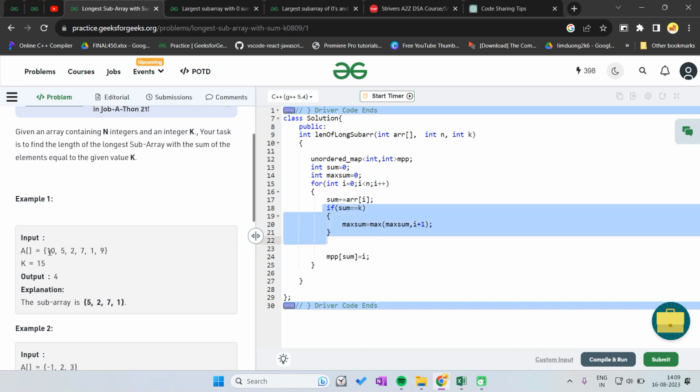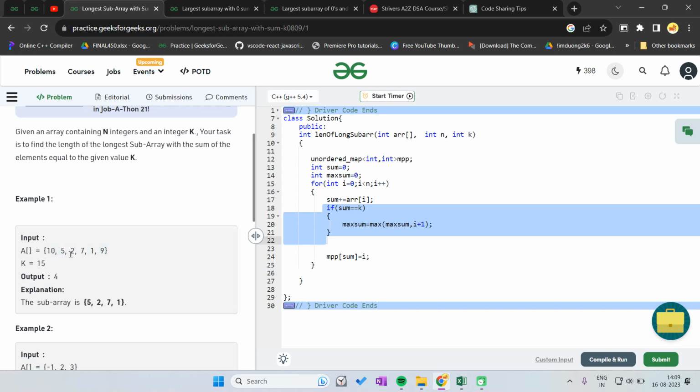if the sum of these values is k, then we can say that these three are the answer. If the sum of these four values is k, then we can say that there are four values, so it's 0 1 2 3, so 3 plus 1 is 4, four values, because of zero-based indexing. So i plus 1, and which one is the max,